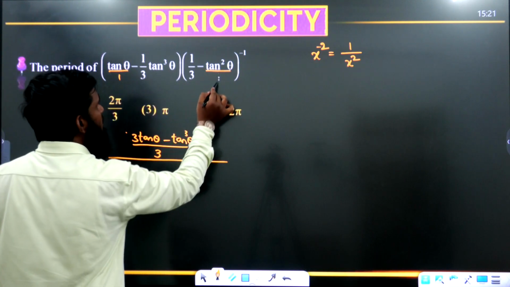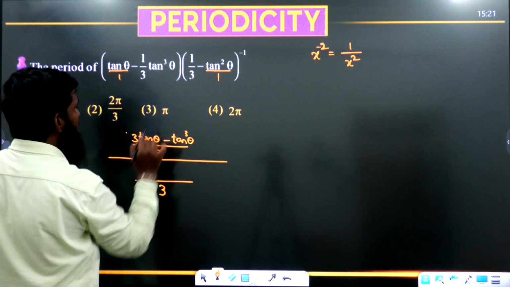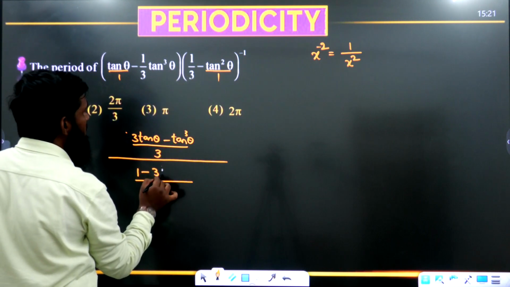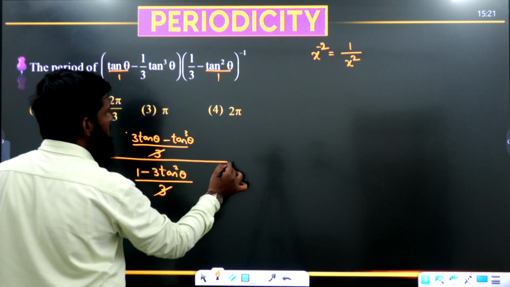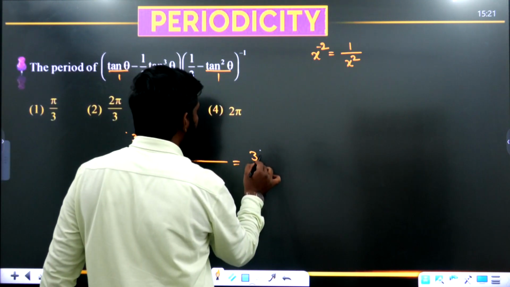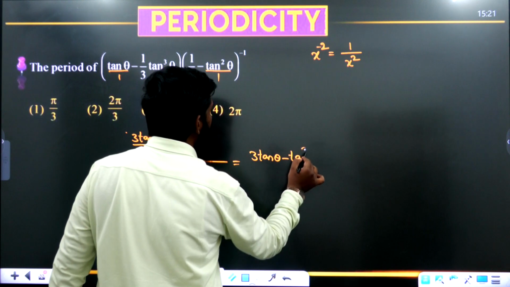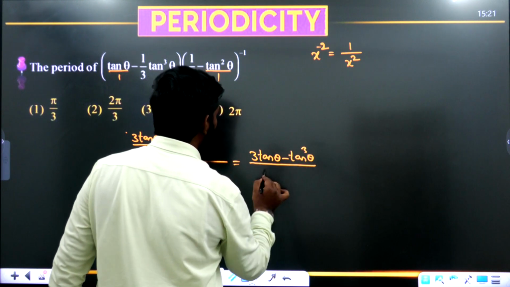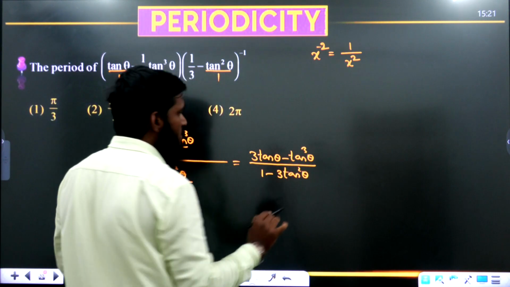Now for this also, let us try to take out the LCM. What is the LCM we are having? 3. What is the numerator we are having? 1 minus 3 tan square theta. Okay, this 3 gets cancelled over here. Now what is left? We are having 3 tan theta minus tan cube theta divided by 1 minus 3 tan square theta. Okay, this question we have taken.